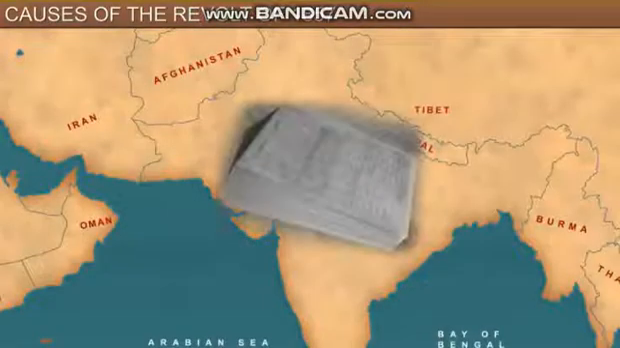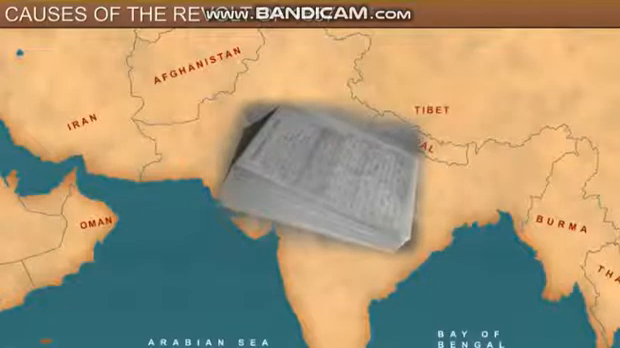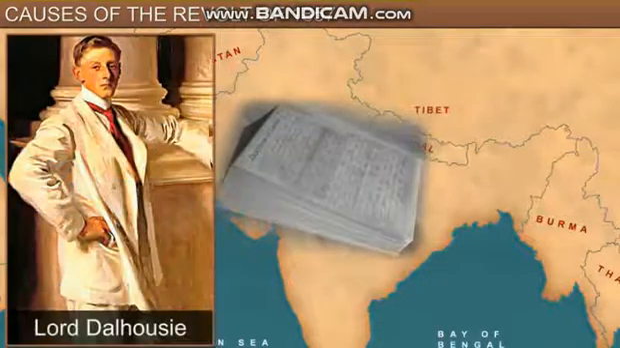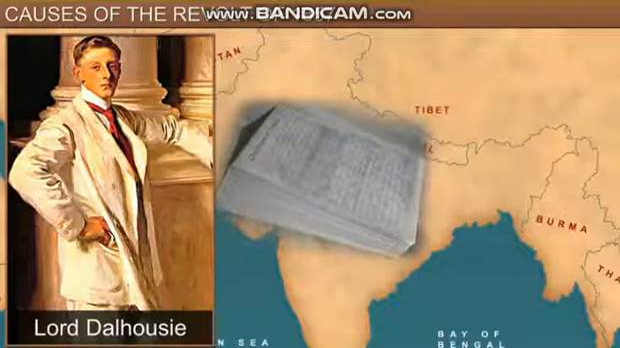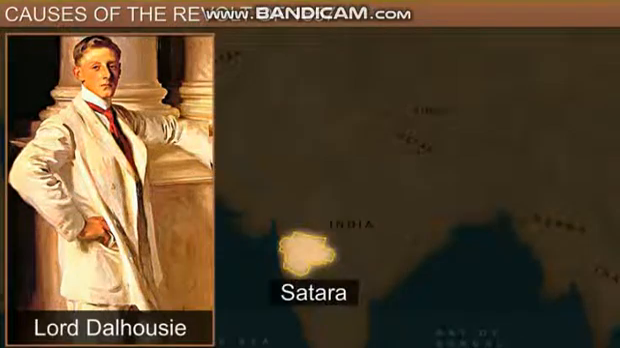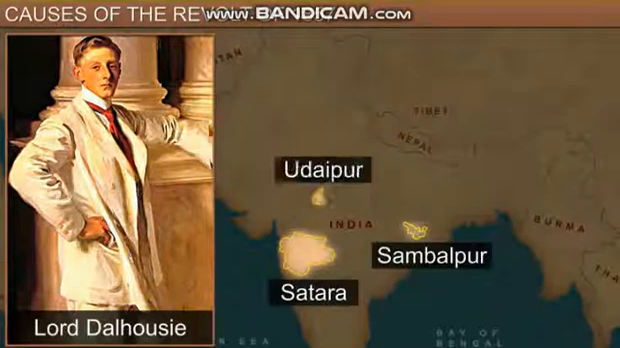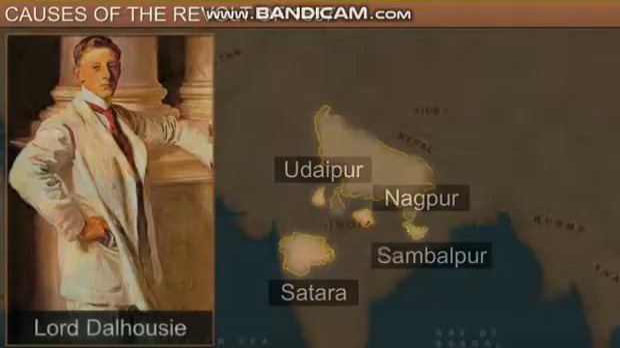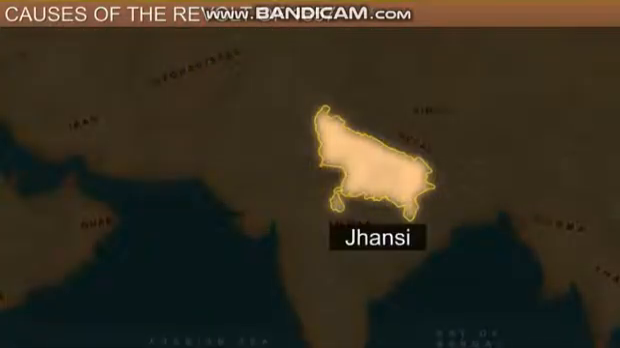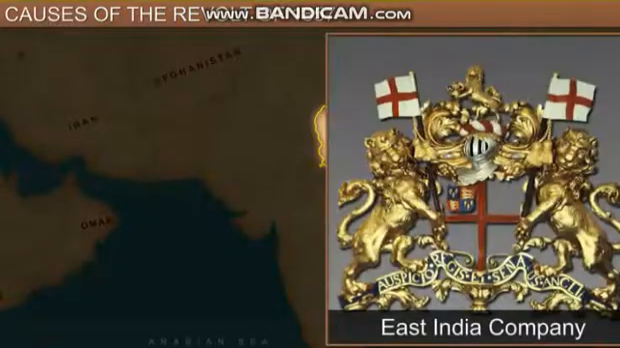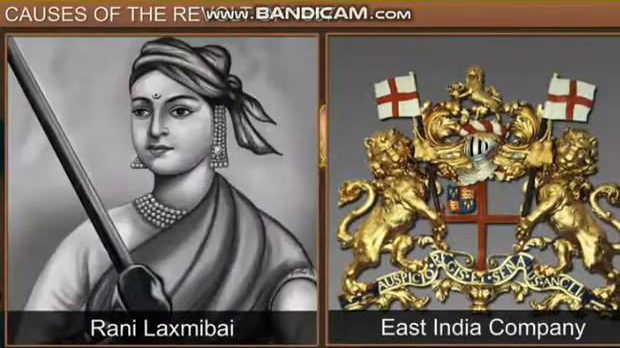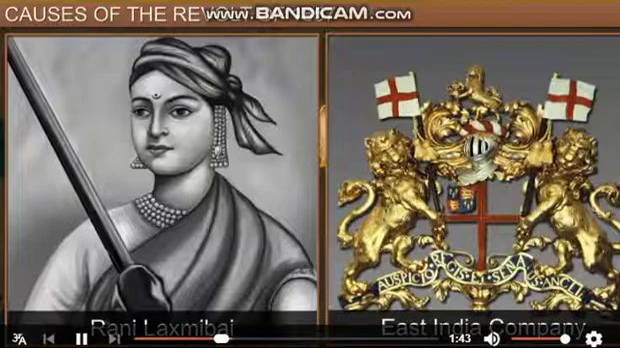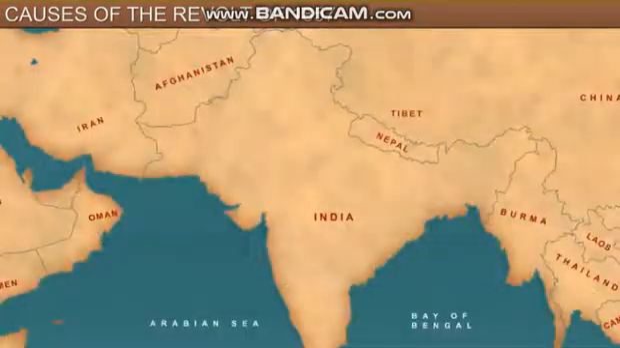The doctrine of lapse, introduced by Lord Dalhousie, was used by the company to annex many Indian states like Satara, Sambalpur, Udaipur and Nagpur. The kingdom of Jhansi was also annexed. Since the company refused to accept Rani Lakshmi Bai's adopted son as the kingdom's heir, the subsidiary alliance policy was used to forcefully annex Awadh.